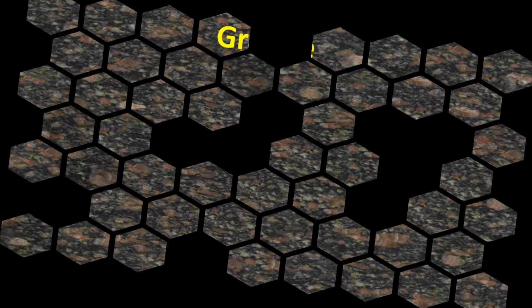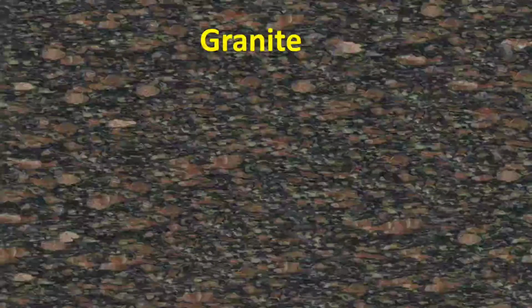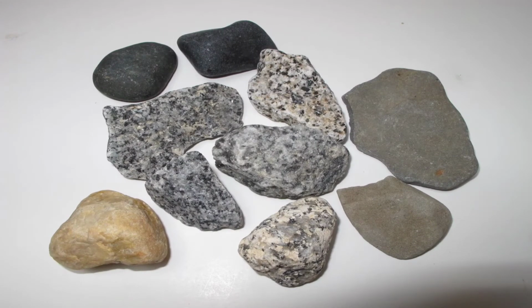Granite. It is formed when magma cools slowly below the earth's surface. It contains three main minerals: feldspar, quartz, and mica. Granite may be grey, white, or pink in color depending upon the amount of feldspar in it. It is very hard and therefore used for flooring houses and making statues. It is also used to pave roads.